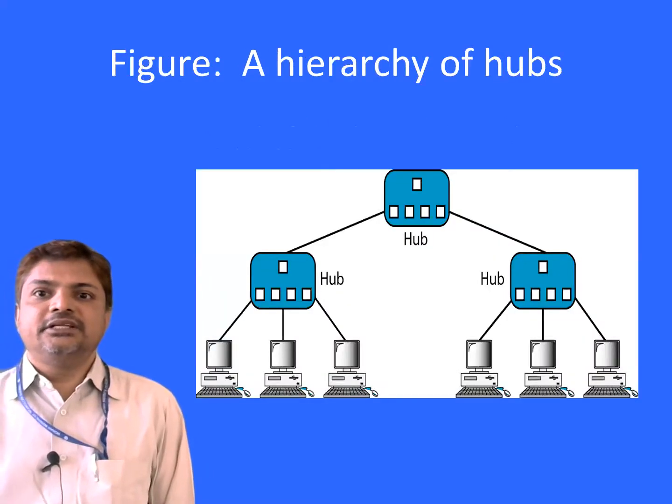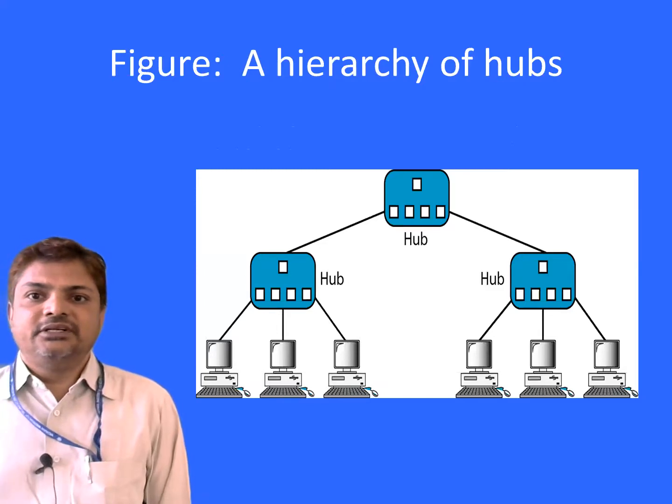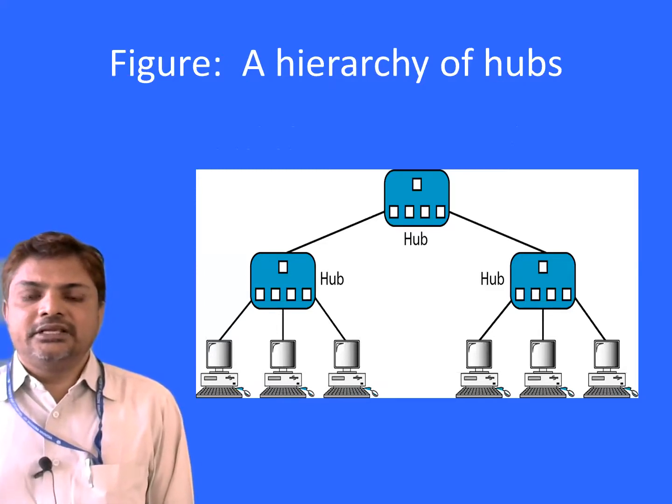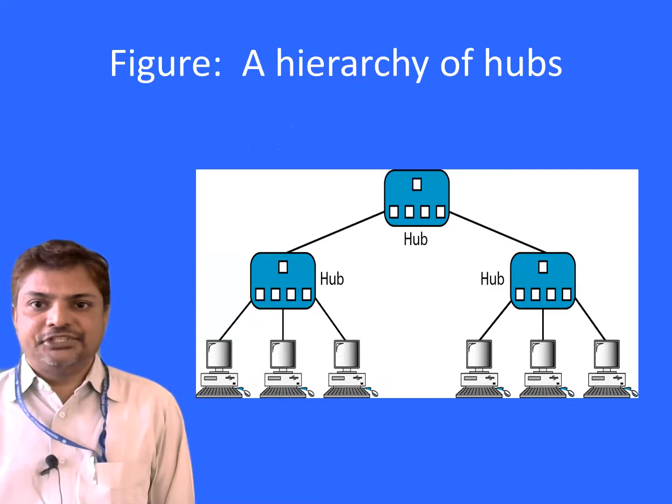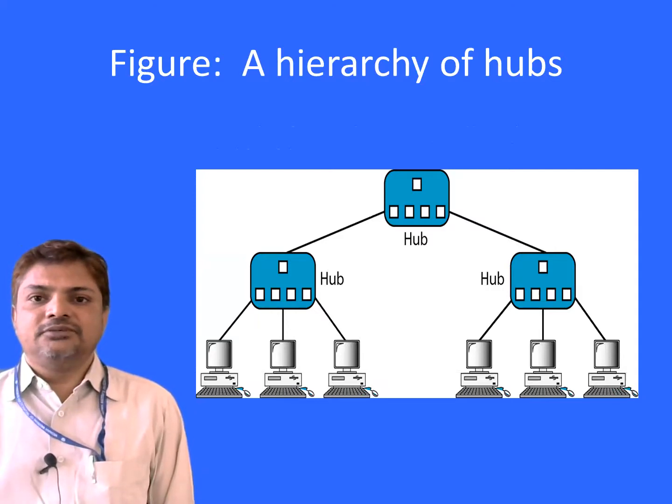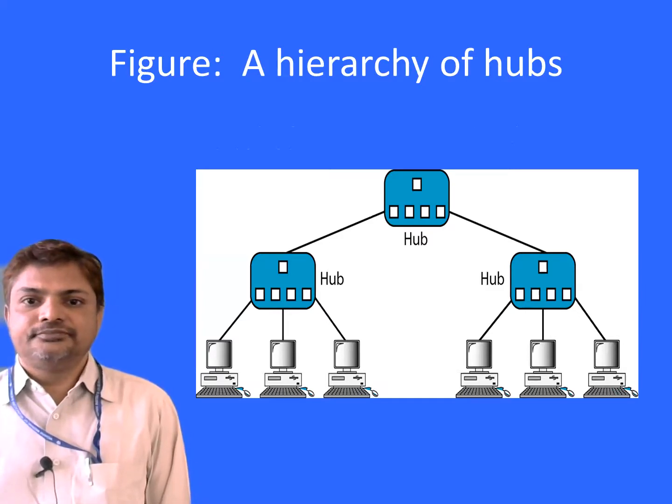So this is the hierarchy of hubs. We have different hubs connected in a hierarchical fashion. We have the topmost hub followed by two bottom hubs which are connected to the system. So this is the hierarchy of hubs.